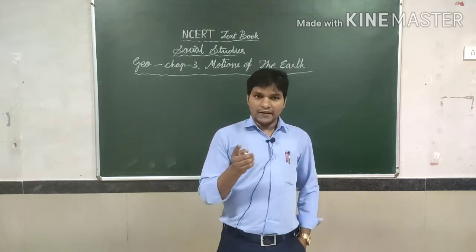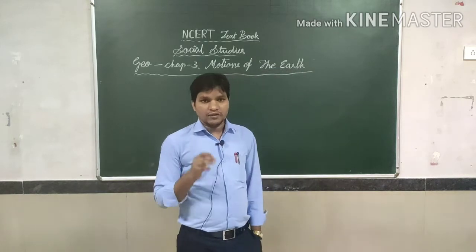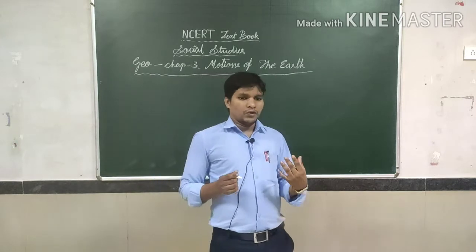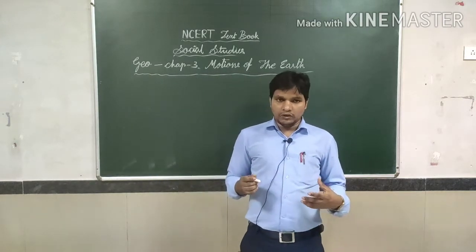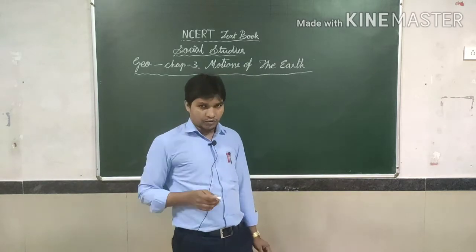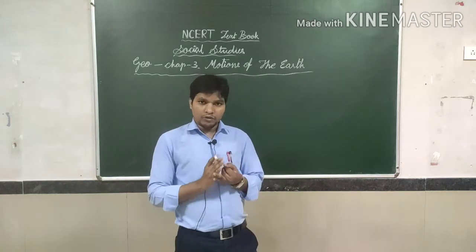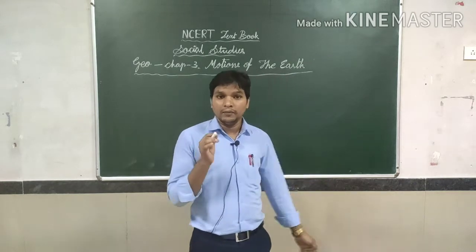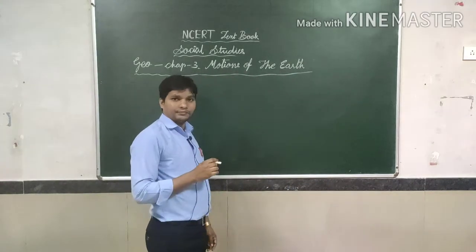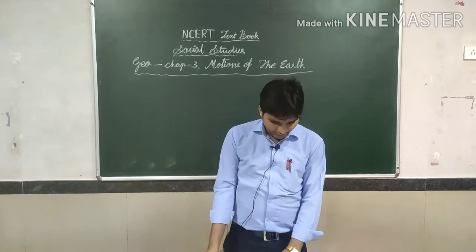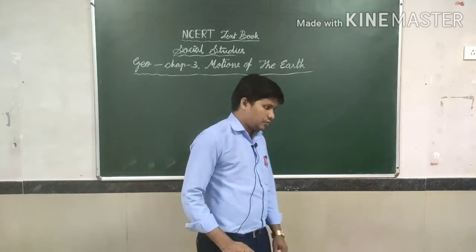One is rotation, another one is revolution. Due to rotation what will be going on, and due to revolution what will be going on, everybody knows it. Even you, students, 5th standard, 4th standard, 3rd standard, you have already read regarding the movement of the earth. The same thing, we are just going to repeat, nothing else. Yes or no? That's good.